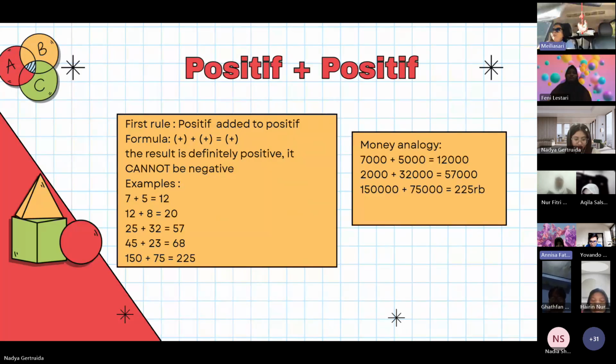Positive added to positive. Okay, now we get to the rules of addition. When two positive numbers are added, the result is definitely positive. We just add the two numbers together. Example, 7 added to 32.